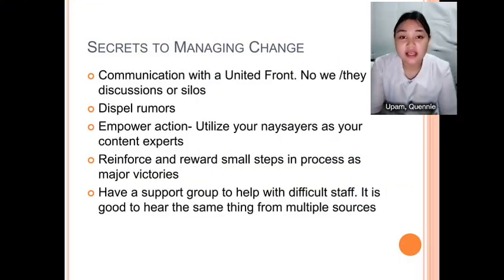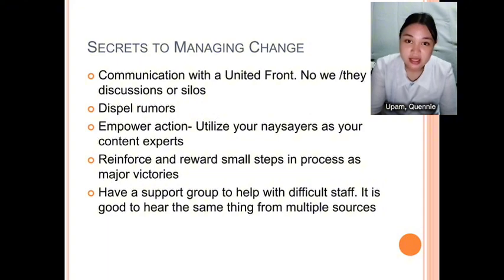This slide outlines key strategies for successfully managing change. The suggestions emphasize unified communication, maintaining consistent messaging and avoiding internal divisions or silos, and addressing misinformation, actively dispelling rumors and addressing concerns.